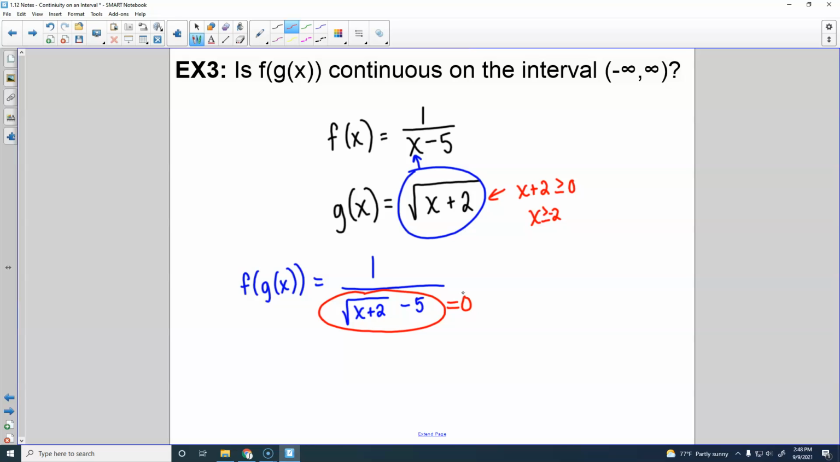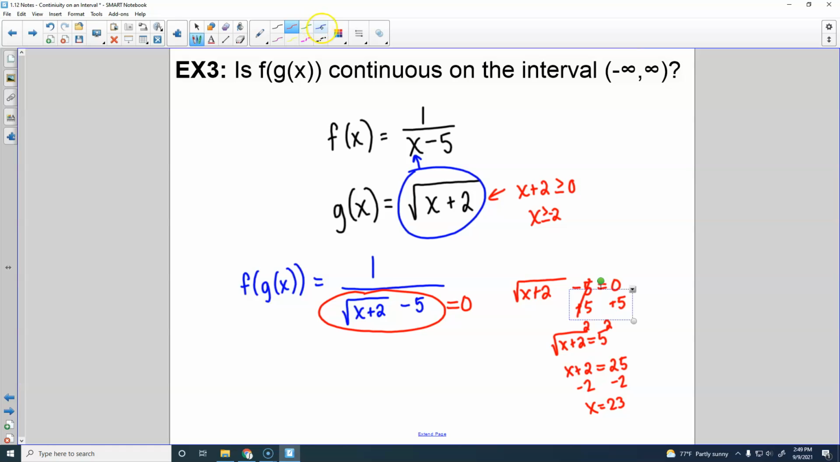Right, just in case, let's pretend maybe it said -2 to infinity here. So if I've got the square root of x plus 2 minus 5 equal to 0, if I add 5 to both sides, the square root of x plus 2 will equal 5. Squared, x plus 2 equals 25, and subtract that 2. x equals 23. So I also cannot have the number 23.